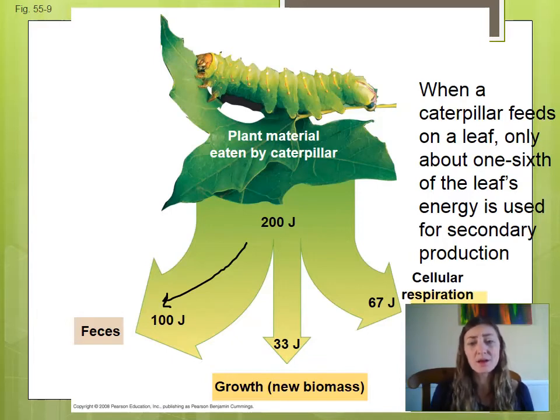We lose a lot. 67 of those 200 joules is lost to cellular respiration, and only 33 joules is actually used for growth or new biomass. So only 1/6 of the leaf's energy is used for secondary production, for something other than keeping the organism alive through cell respiration and being lost in the form of heat or fecal matter.